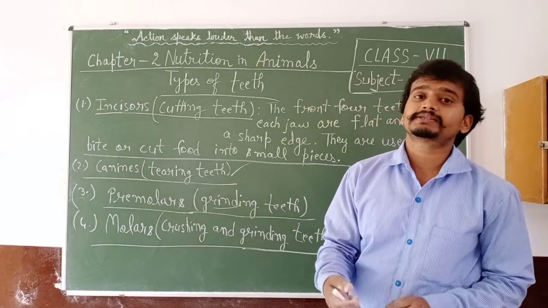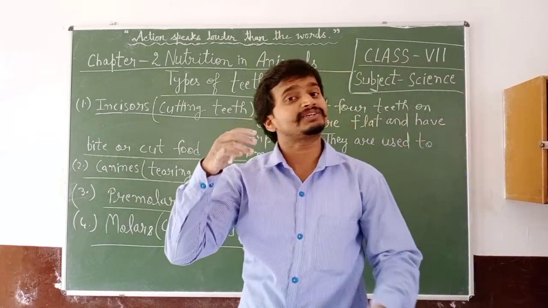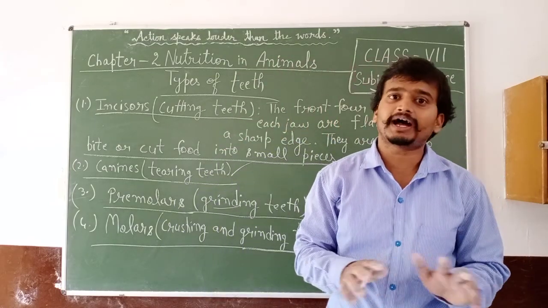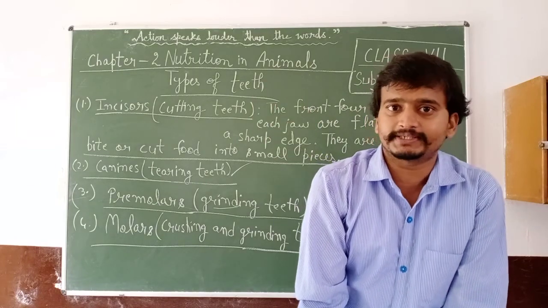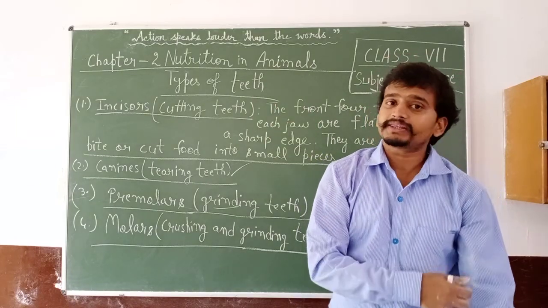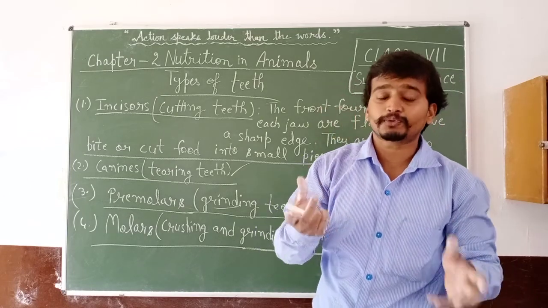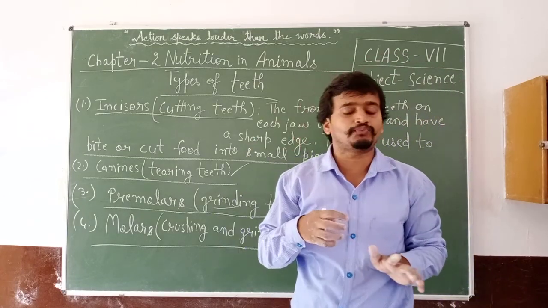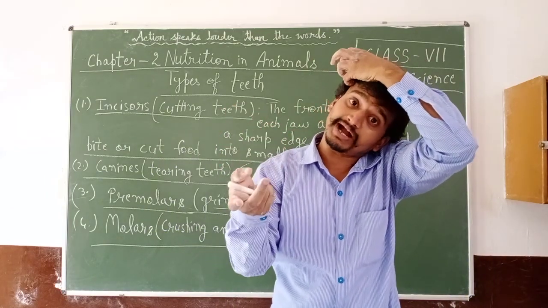Now after this we discuss the digestion process that starts in the mouth. The digestion of carbohydrates present in the food begins in the mouth. The first step is ingestion. As we take the food inside the mouth, the digestion of carbohydrates starts.